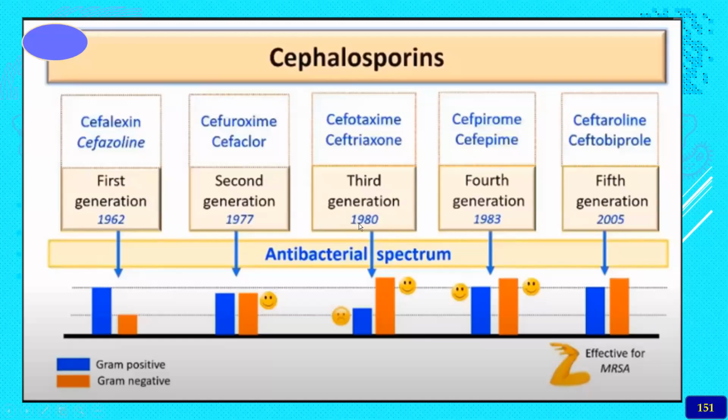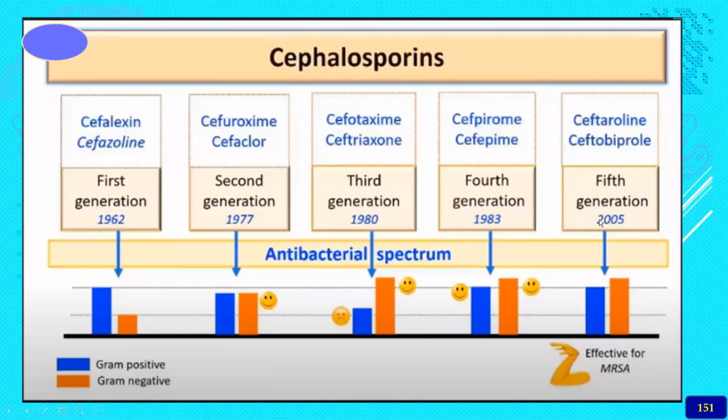In the 1980s, cefotaxime and ceftriaxone, the third generation cephalosporins, were developed. The cefpirome and cefepime, the fourth generation cephalosporins, were also developed within a very short time, in 1983.